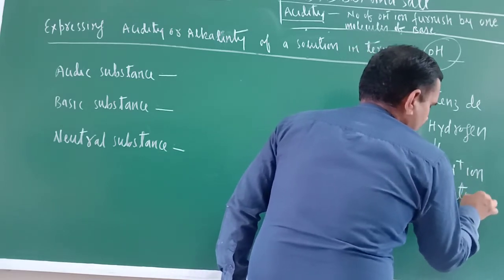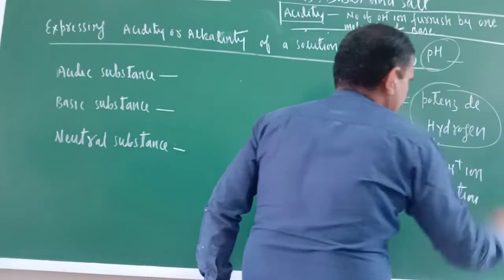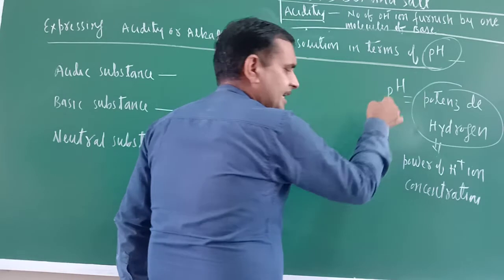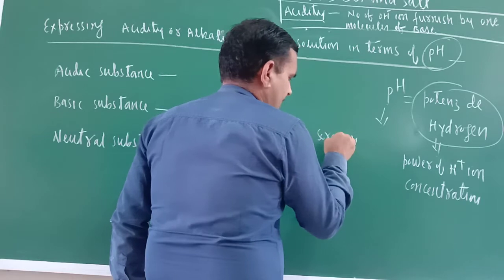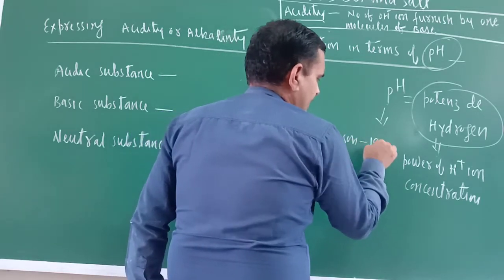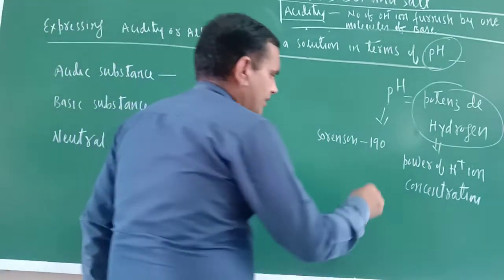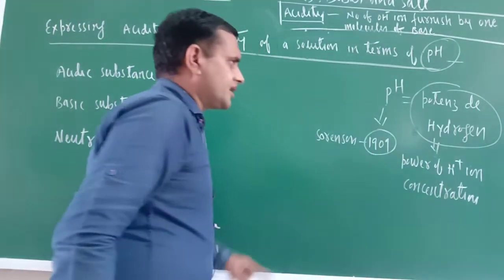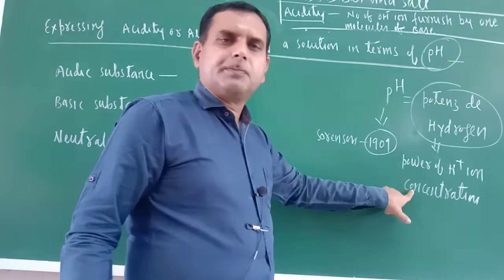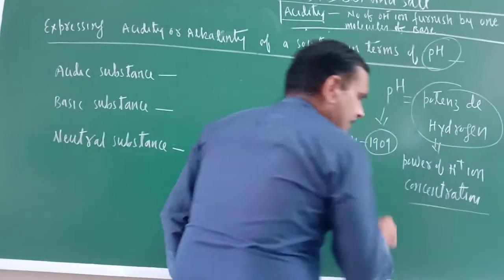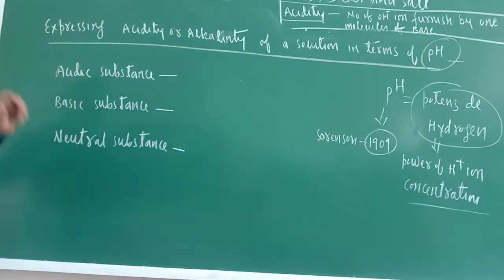pH, potent dehydrogen, is a Danish word, and it was given by the scientist Sorensen in the year 1909. This is the pH scale. What is the meaning? Power of H+ ion concentration. More clarity will come, don't worry. Just note down that much for now.